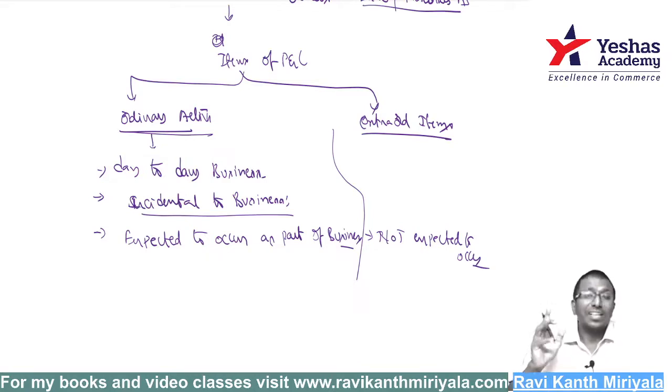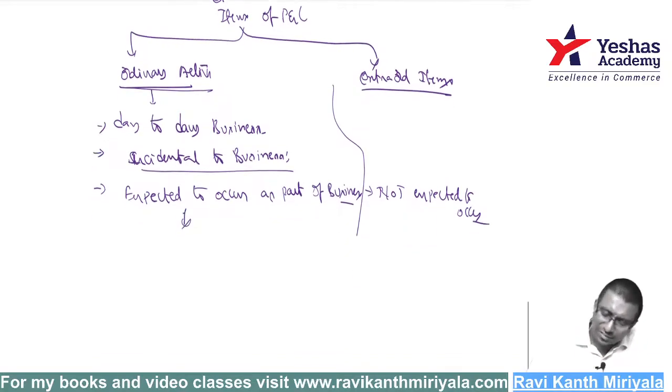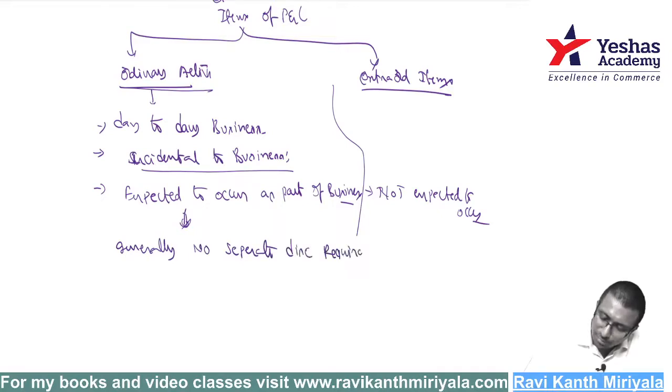Are you getting my point? Any accidents take place, but not general, routine, business related. Is it related to business? Then yes, it is an ordinary item. That is important. Okay, right. So it is ordinary. If it is ordinary, what do you say, sir? The ordinary means generally no separate disclosure is required. There is no separate disclosure required.